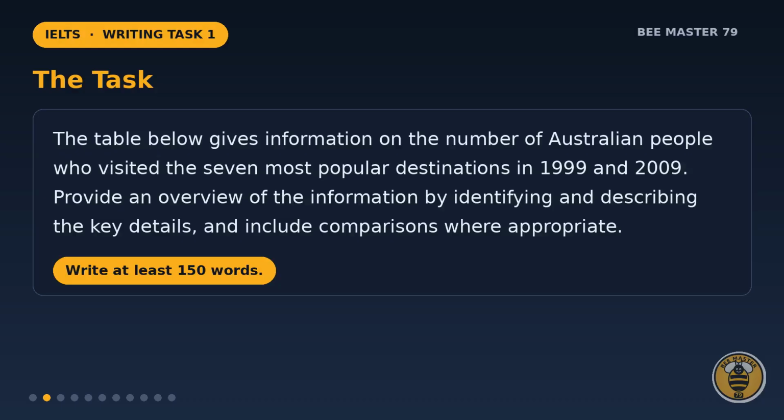Here is the task. The table below gives information on the number of Australian people who visited the 7 most popular destinations in 1999 and 2009. We must provide an overview by identifying and describing the key details and include comparisons where appropriate. You should write at least 150 words.